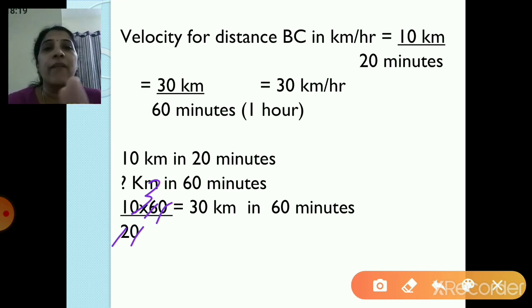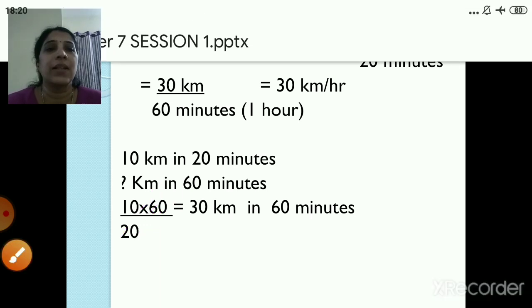As I told you, we are calculating the velocity. Unit of velocity is kilometer per hour or meter per second. So why we have taken 60 minutes? Because it is 1 hour. Now similarly,